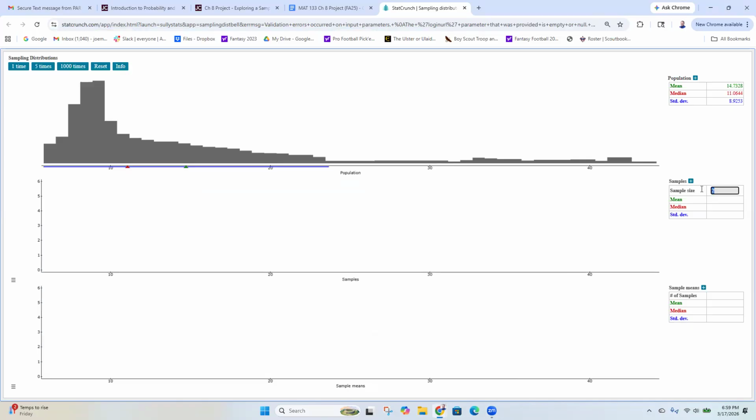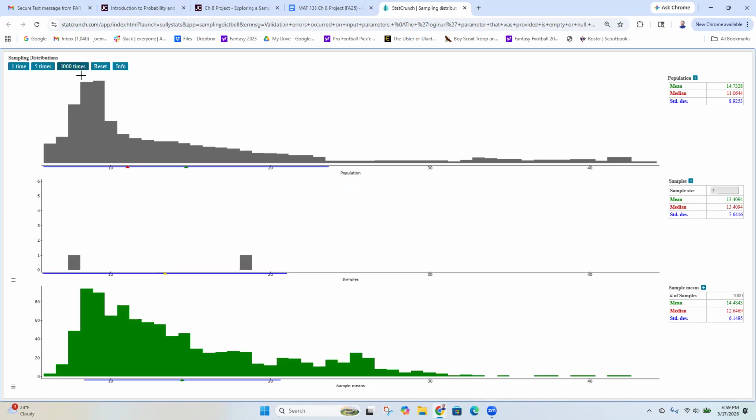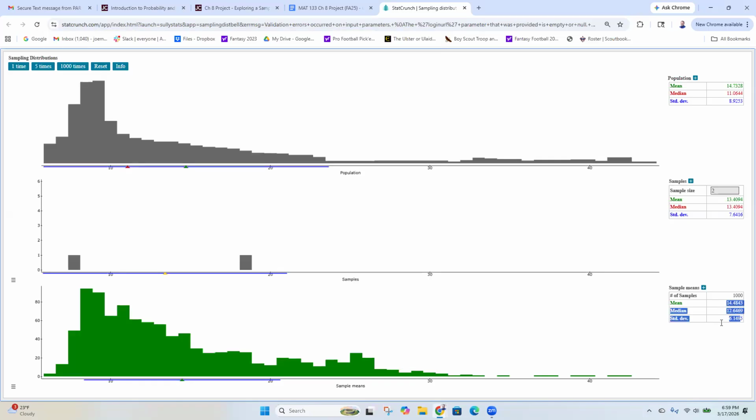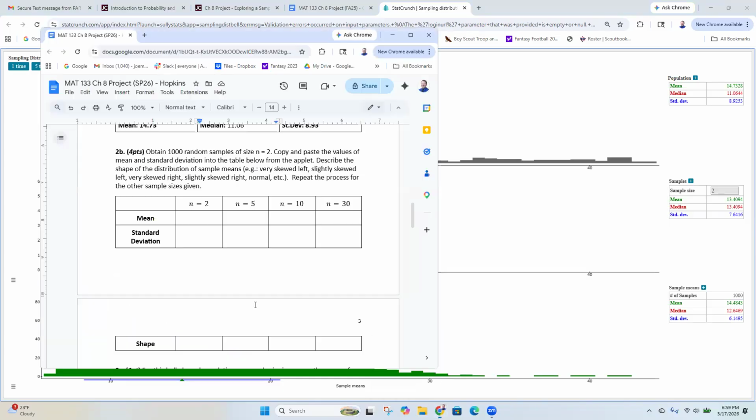So reset your sample size to 2, and then we're going to hit 1,000 times, and we get all of this down here. Now we're going to write down the mean and the standard deviation from our sample means down here in the lower right corner. And we're going to write down what we got.